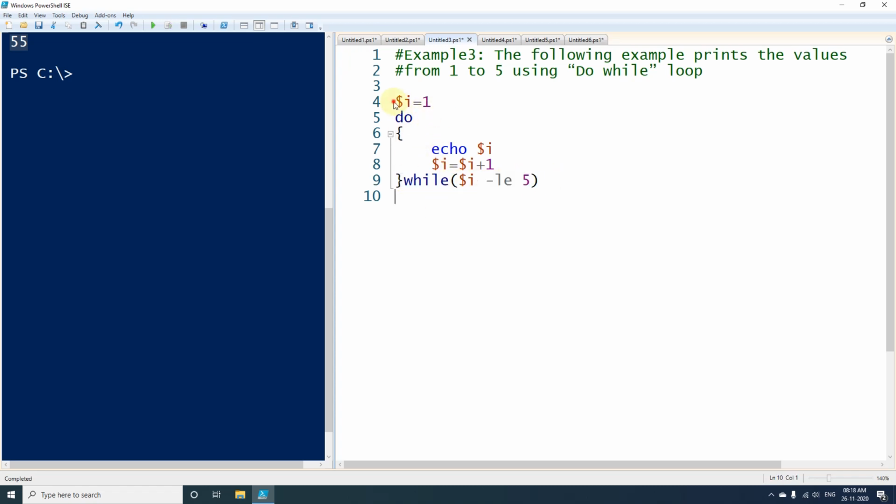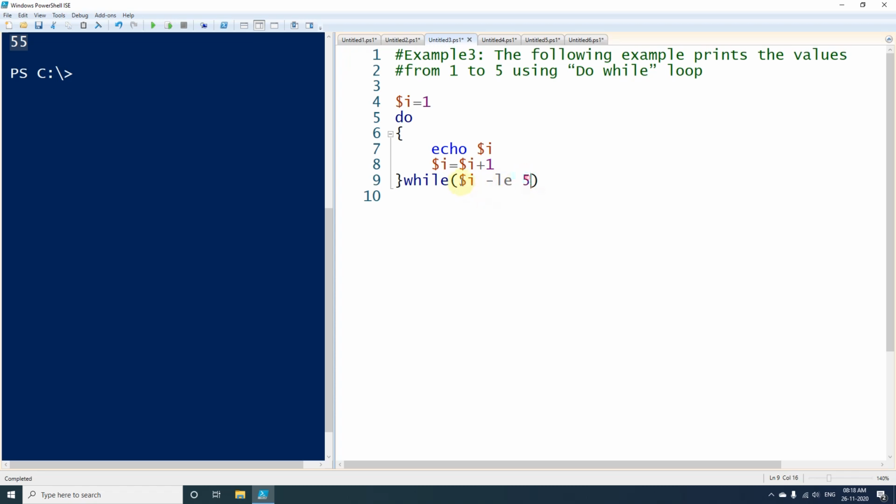So here also I have used one variable called $i and I have given the value 1, and after that I am printing the value $i in every loop, and in every loop I am incrementing the value by 1. After the code block, every time I am checking whether $i is less than or equal to 5 or not.